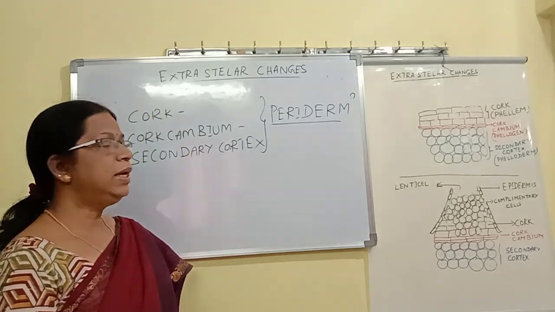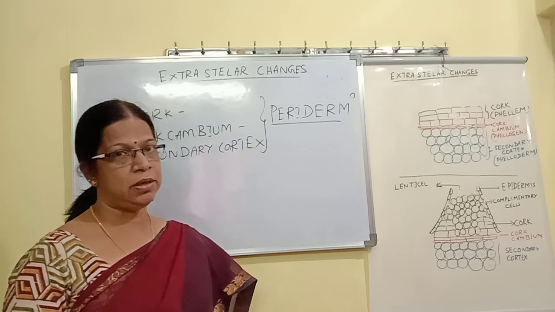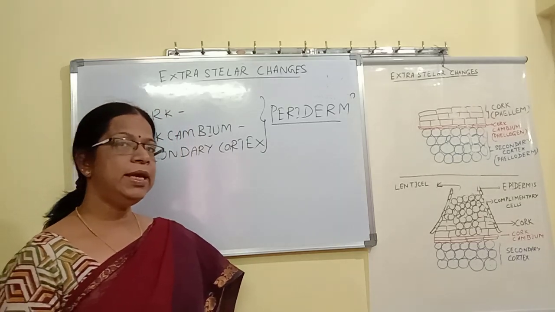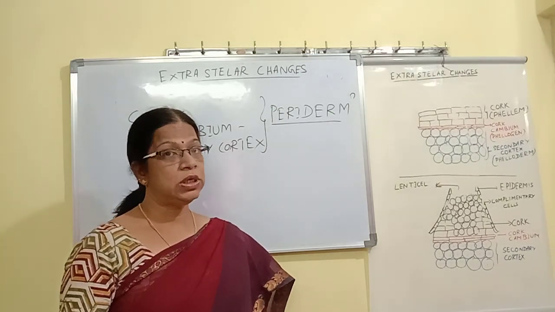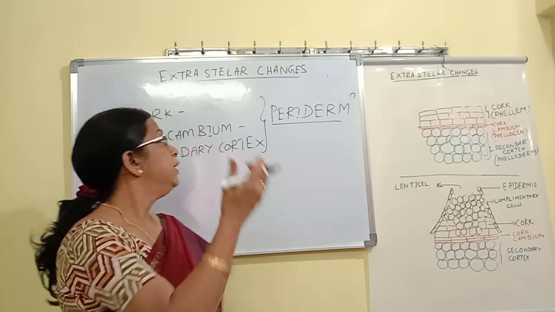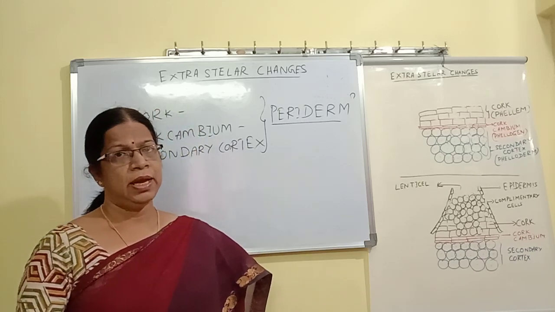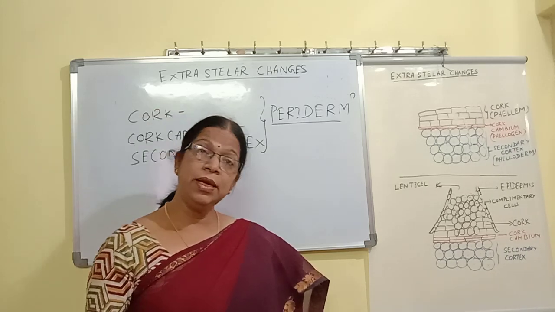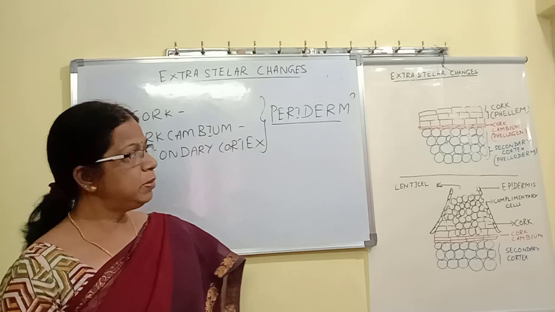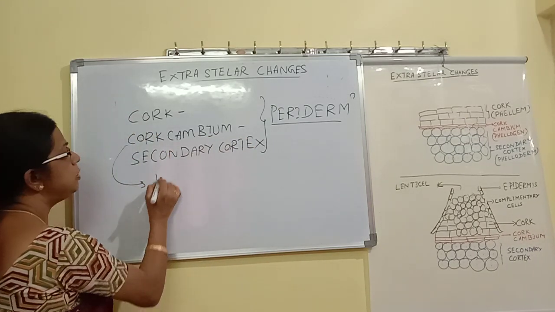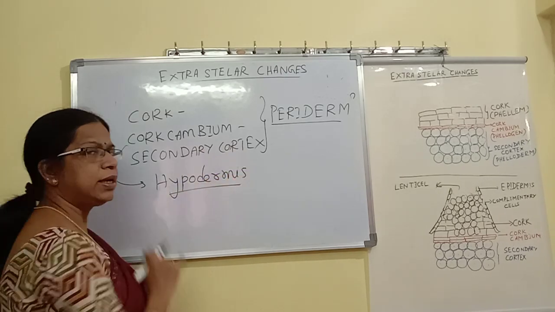Now we will see a little bit of detail about what periderm is and the different layers of periderm. So now we know periderm consists of 3 layers. First layer formed is the cork cambium or phellogen, which is formed from the outer cortical cells. The cork cambium is a meristematic tissue and it is completely secondary meristem. Earlier I told you what secondary meristem is. Secondary meristem is one which is formed due to dedifferentiation of permanent cells. And what are permanent cells here? The permanent cells from which cork cambium is formed are the cells of hypodermis or outer cortical cells.